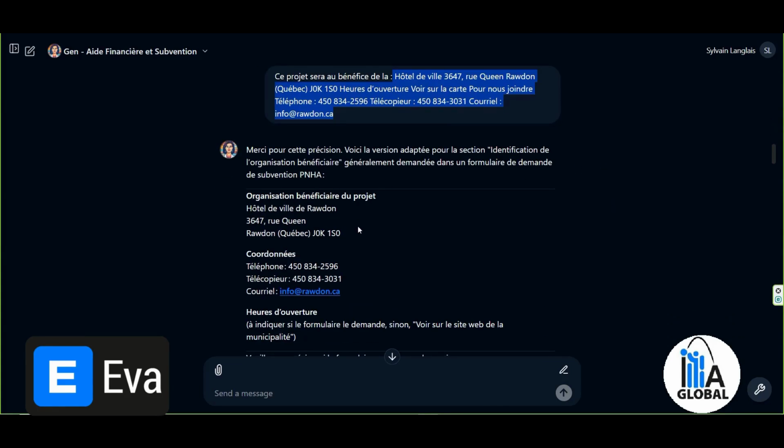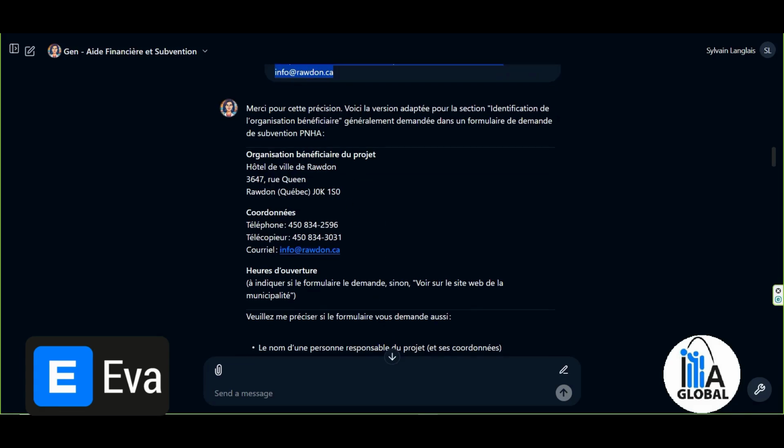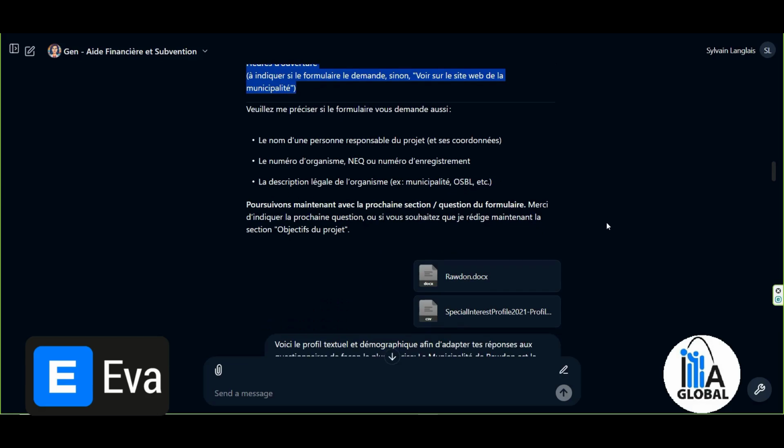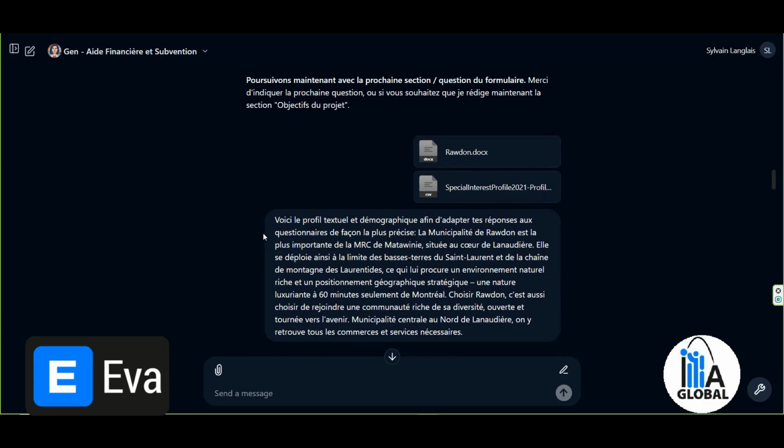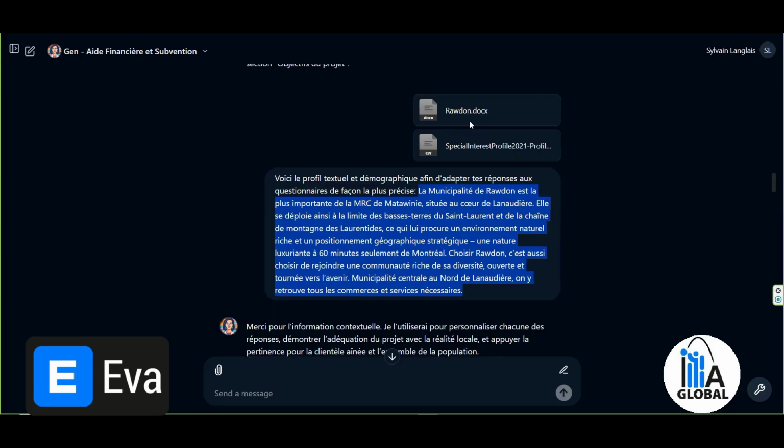Thank you for the clarification. And here we can see that it has learned. Normally that information would be in its knowledge base. I wouldn't have to go through that process. It asks me to specify whether the form needs a person's name, an organization number, and I tell it, here is the textual and demographic profile, so you can adapt your answers to the questionnaire as accurately as possible.